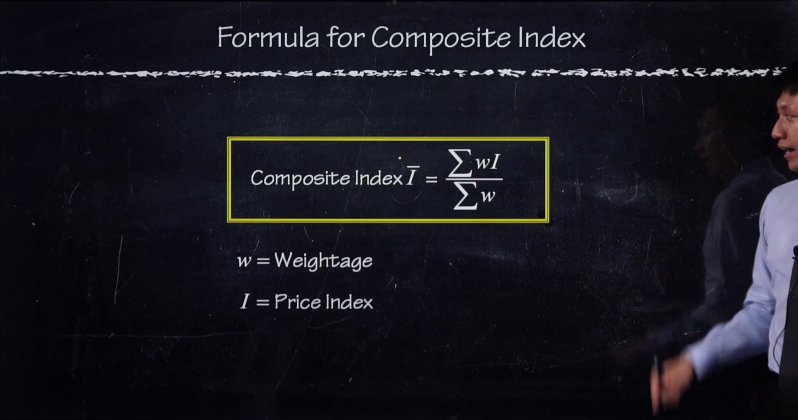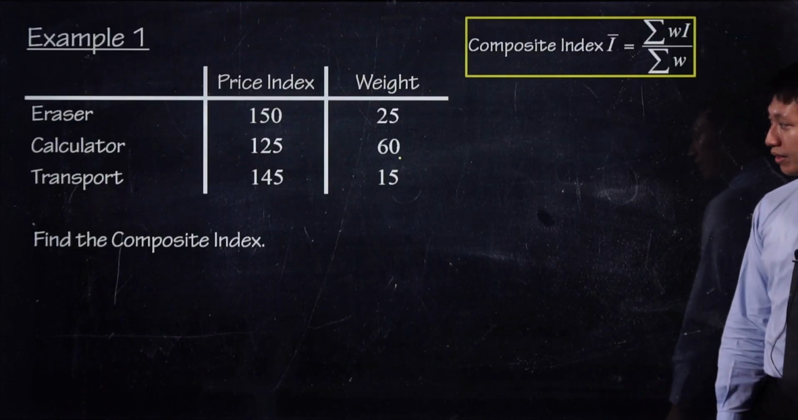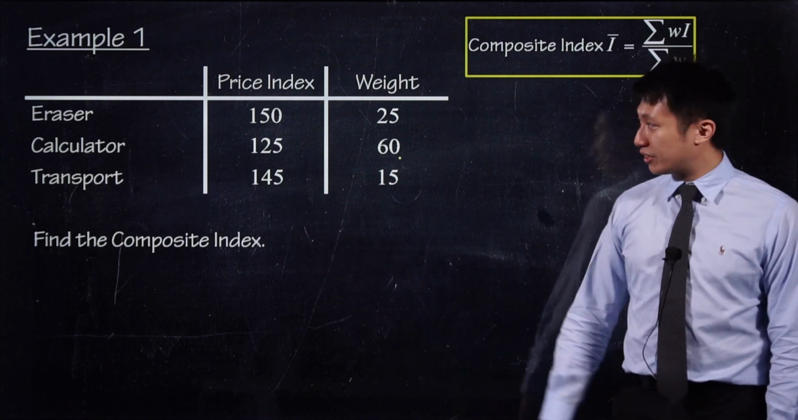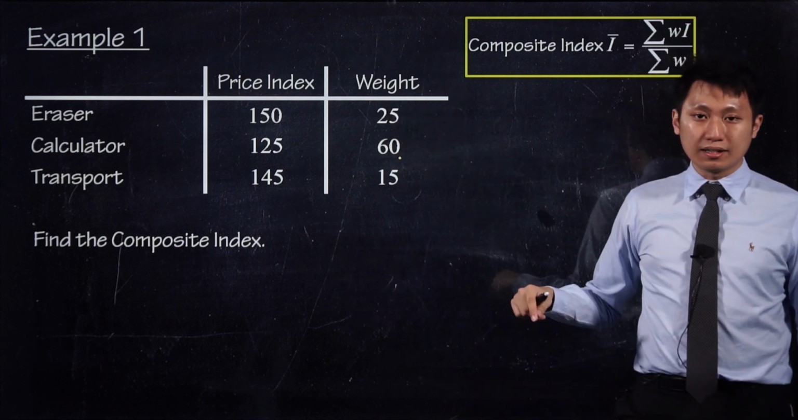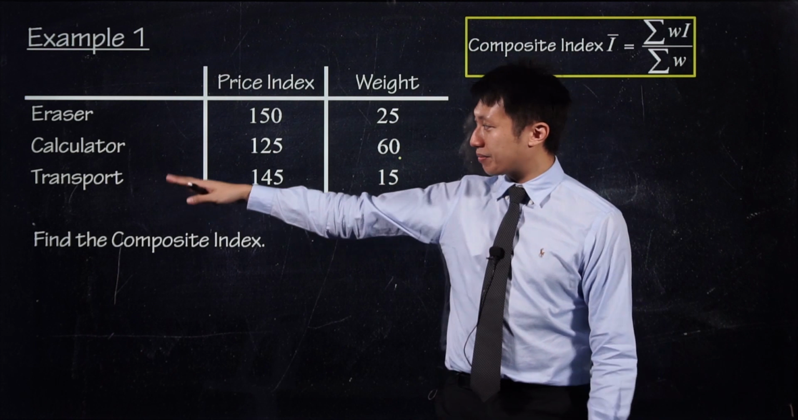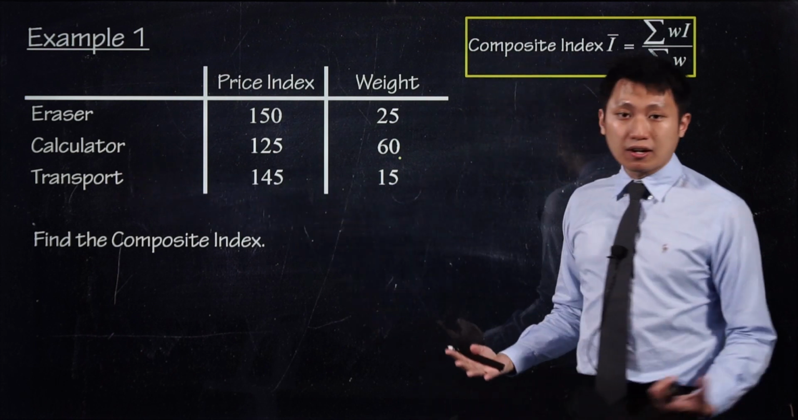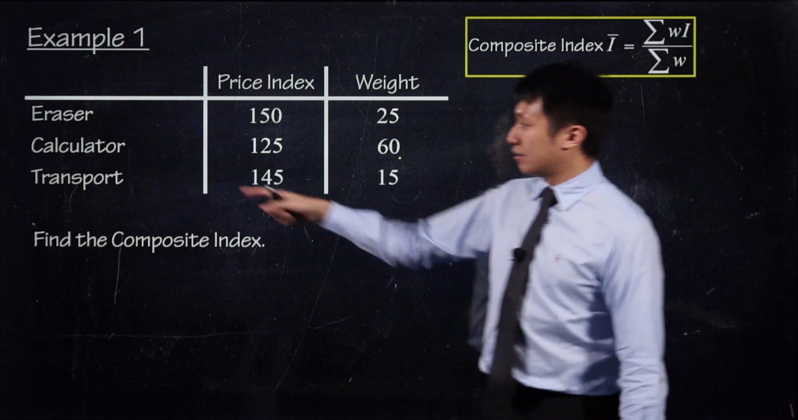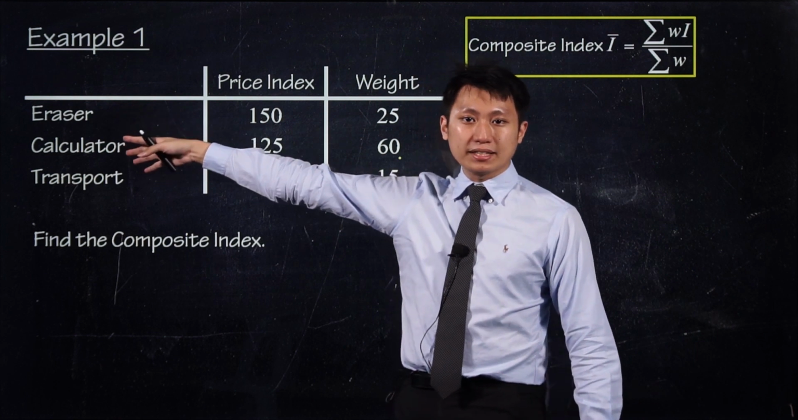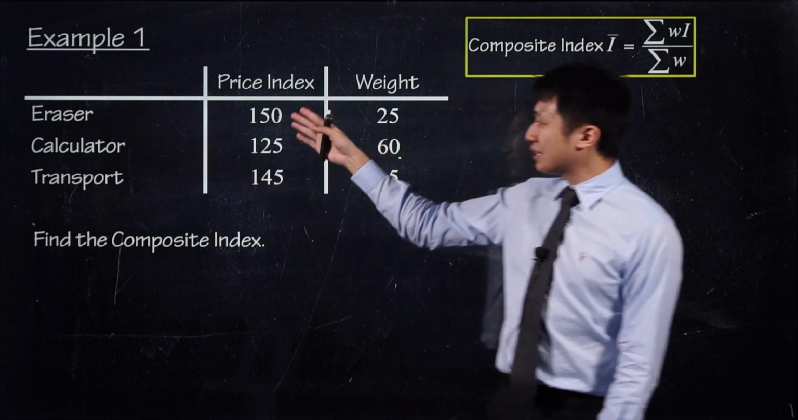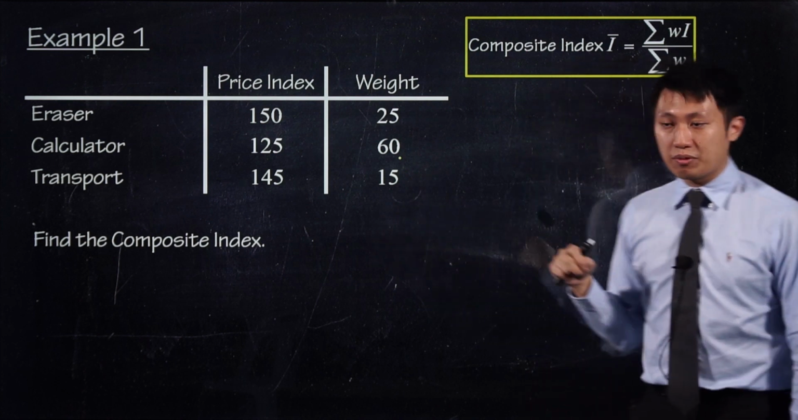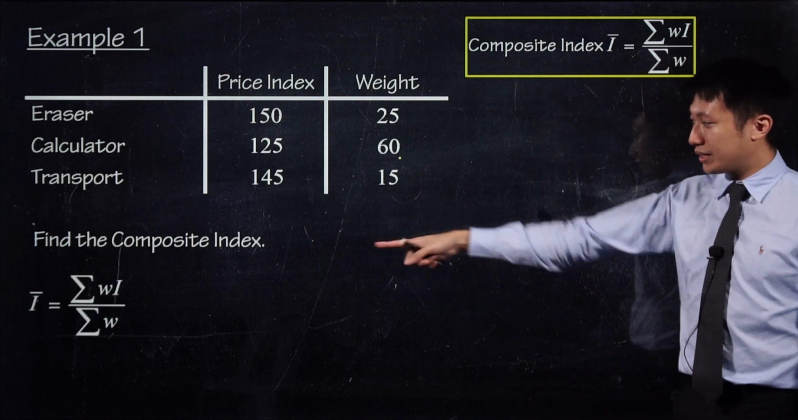Let's look at some examples over here. Find the composite index. You see here it's a category of something like living cost and something like the stationery price. Price index is this, weight is this, then what do we do? We want this summation, right?